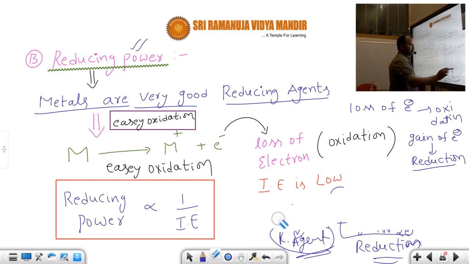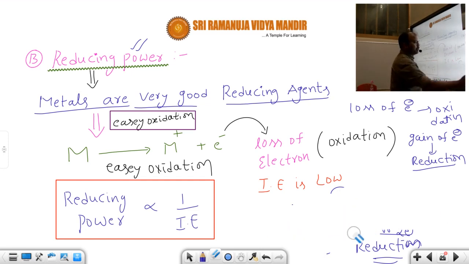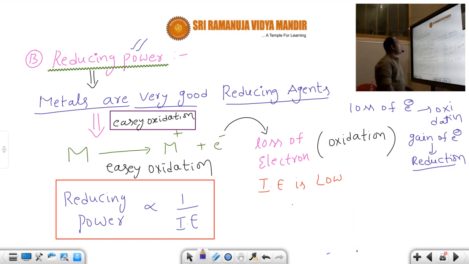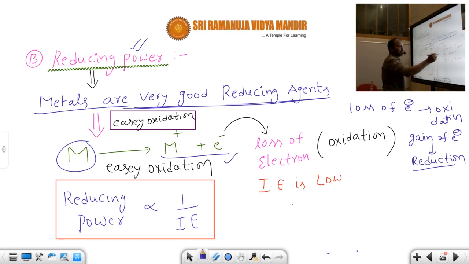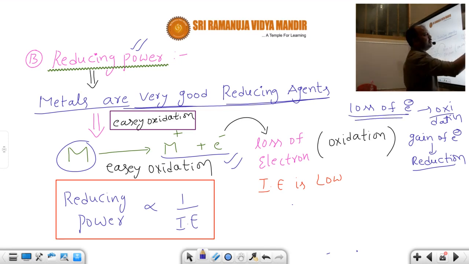So here what happens? Have a look at that. Metals are very good reducing agents because metals get oxidized. Metals being oxidized means they lose electrons. Whenever there is loss of electrons, what do we call it?